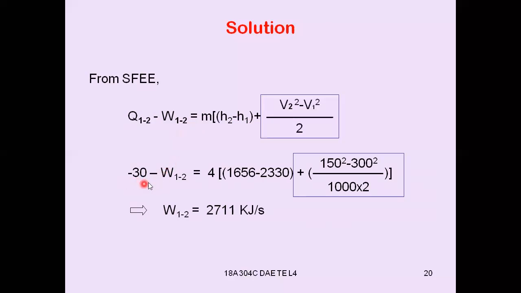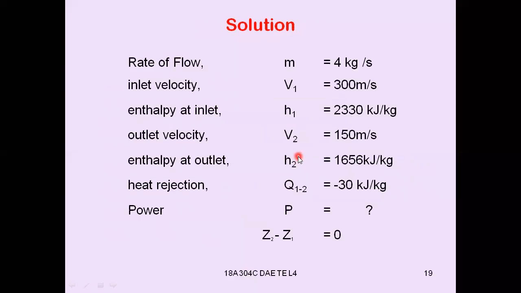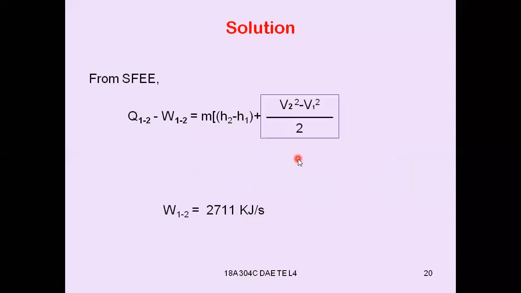So minus 30 minus W12 equals 4 into (1656 minus 2330 plus (150 square minus 300 square) by 2). Enthalpy is in kilojoules, so let us convert this.